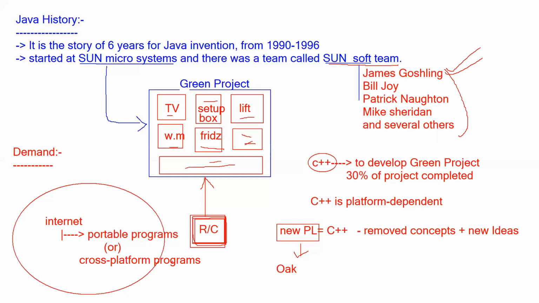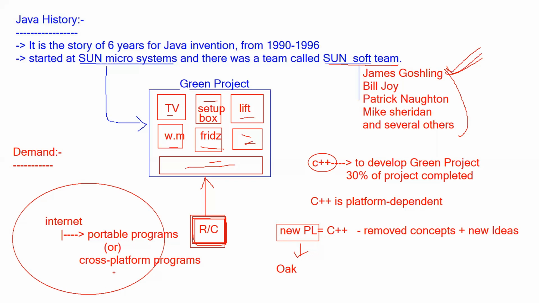Okay. So now what happened? James Gosling was sitting in the office room with his colleagues, and then he opened the window of his office at Sun Microsystems, and he was looking at the world outside. There is a demand everywhere for these portable programs or cross-platform programs. Then he again started talking to his team.